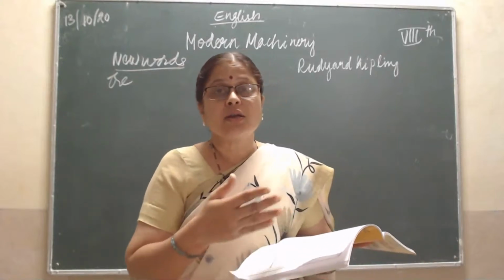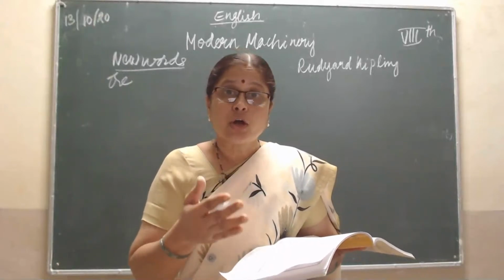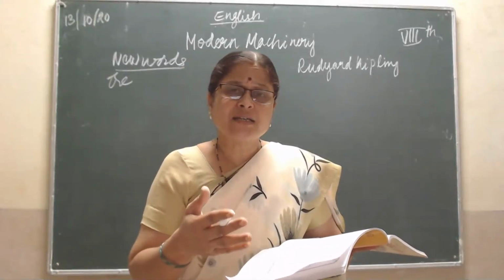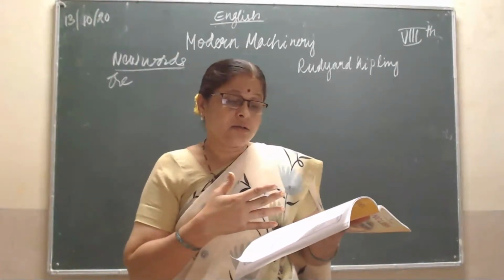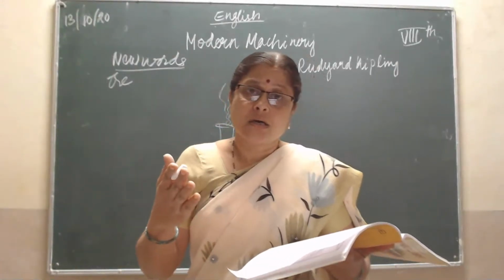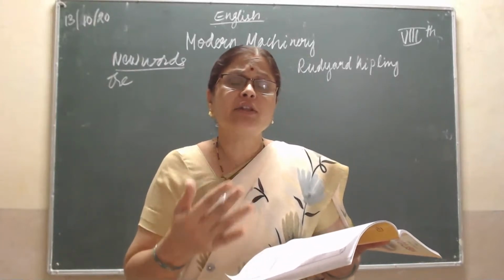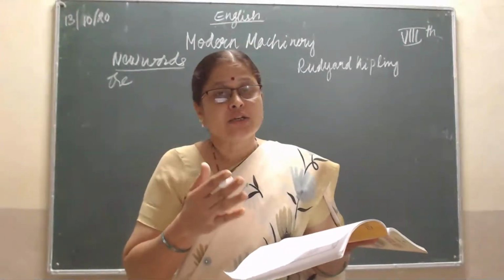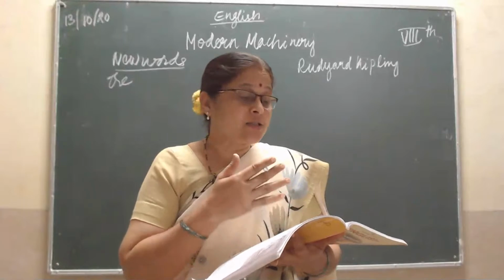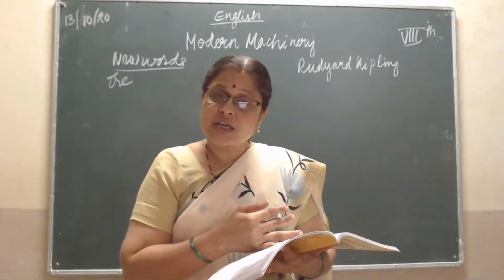Your innocence, your truthfulness, your wisdom, your bravery, your knowledge, your talent is very, very great. You're very good in all these things. But when we compare ourselves with you, we are nothing more than you. That is what these machines are saying, and this is what Rudyard Kipling is writing here. This is the poem Modern Machinery.